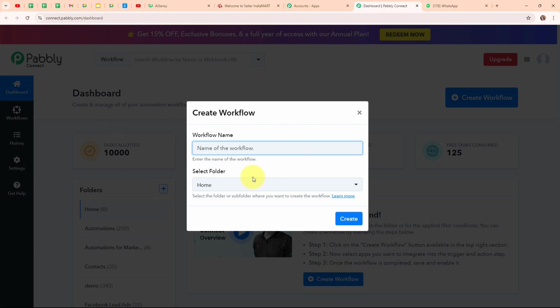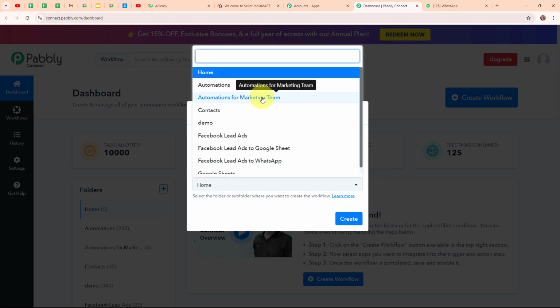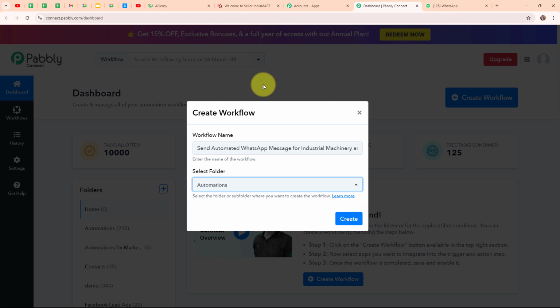Now here in this create workflow dialog box, I have to give a name to my workflow. So here I'm going to give the name as send automated WhatsApp message for industrial machinery and equipments IndiaMART Enquiries. And here I'm going to select my folder as automations. You can select the folder as per your need. Also you can create multiple folders to save your workflows accordingly.